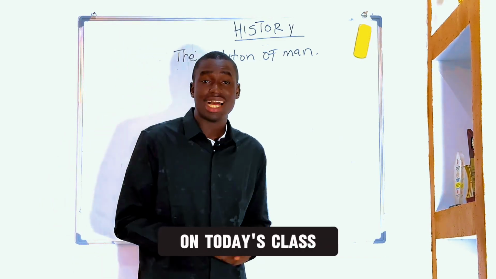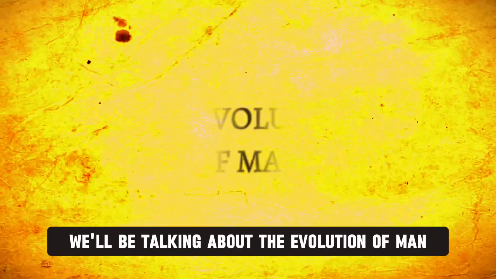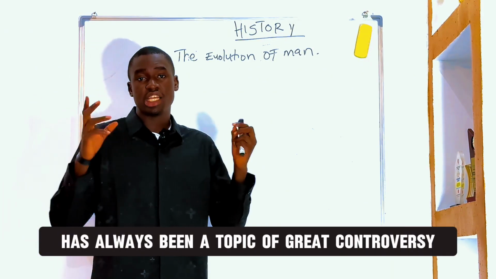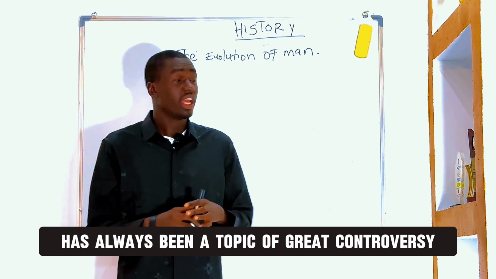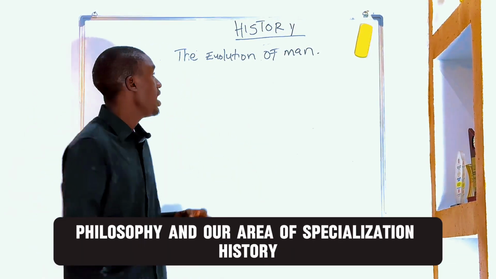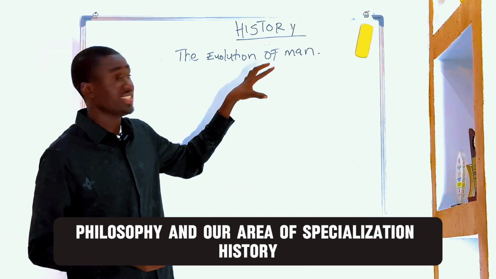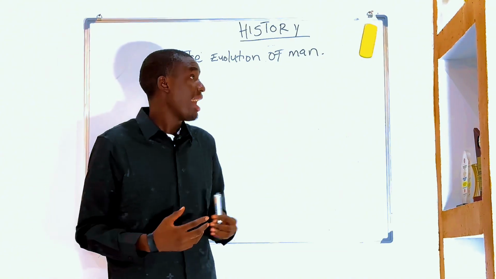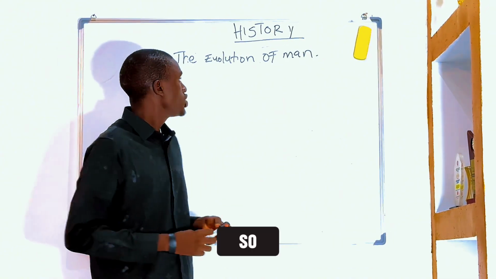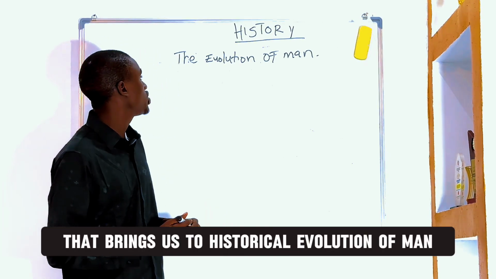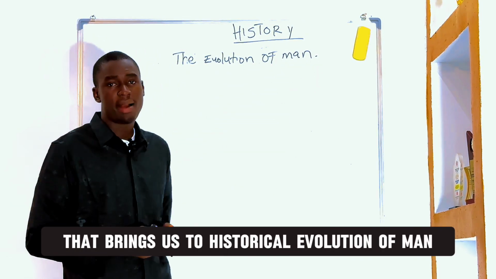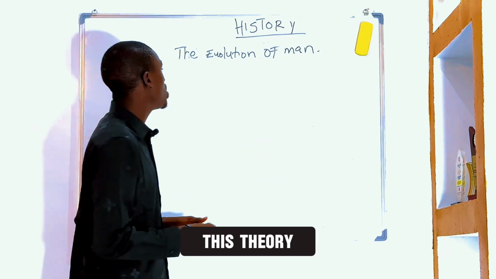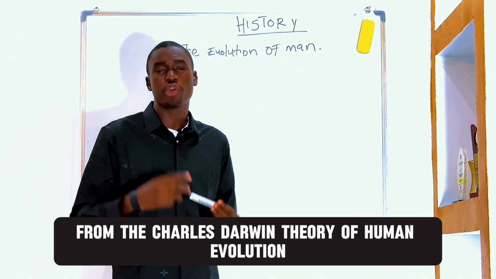So on today's class, we'll be talking about the evolution of man. The evolution of man has always been a topic of great controversy in the fields of religion, philosophy, and our area of specialization, history. The question about how man evolved has been asked several times. So that brings us to the historical evolution of man. How did man evolve? And we will take this theory from the Charles Darwin theory of human evolution.